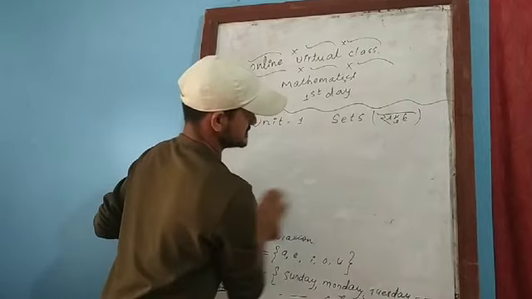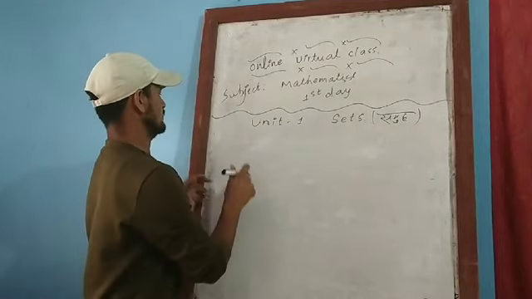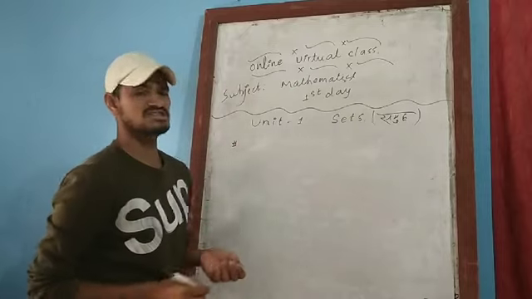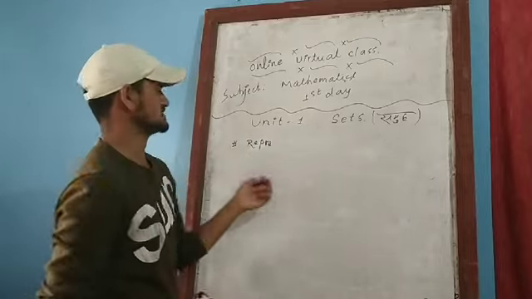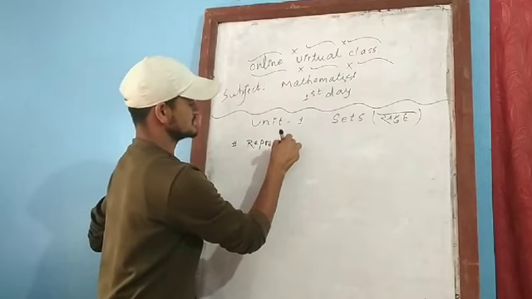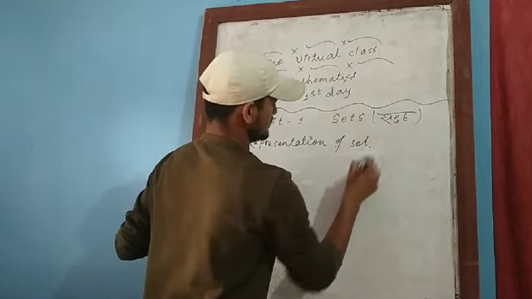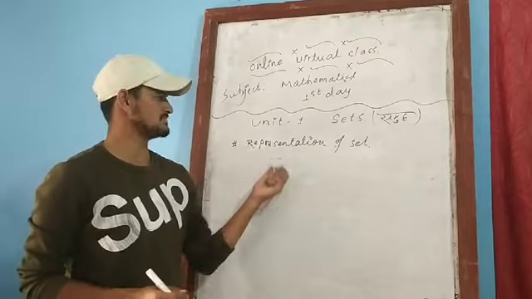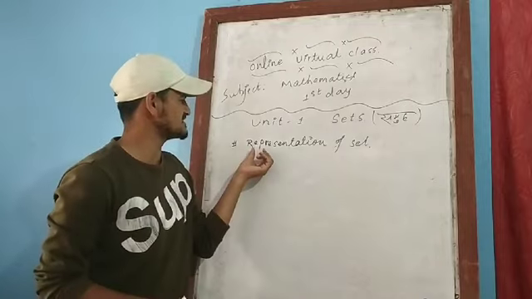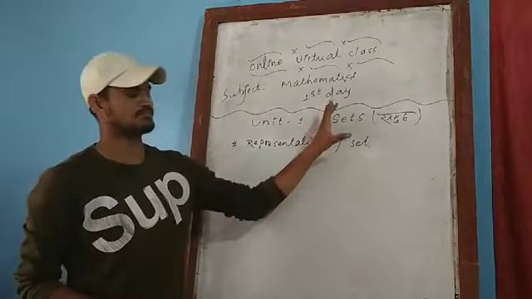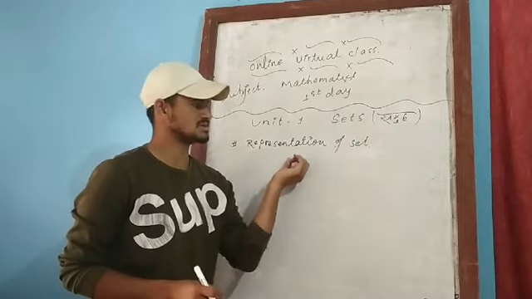I hope you are trying to understand. And here in the first session finally I'll talk about the representation of set. Now we are at the last stage of the first session of the first day, that is representation of set. Earlier we talked about how to show the member and how to show the name of the set. Now we will talk about the whole set and how we can denote it.